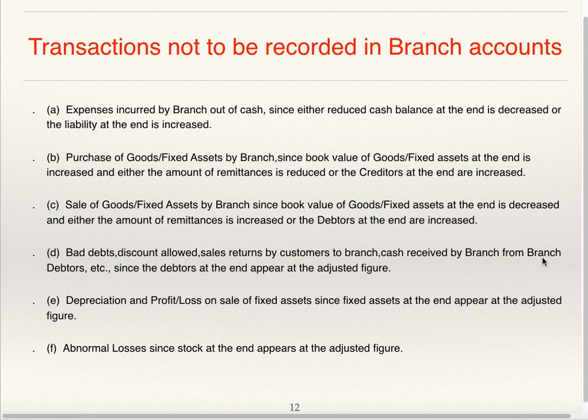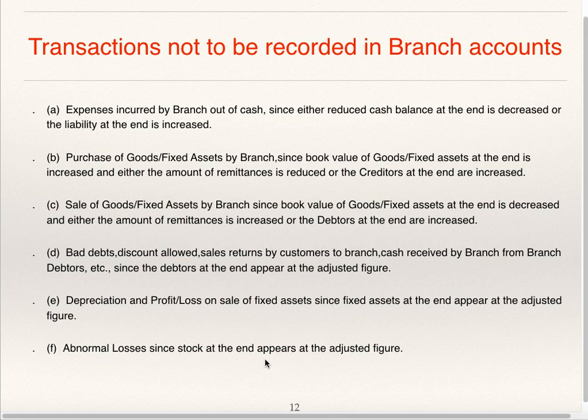Cash received by the branch from a branch debtor is to be credited to the branch debtor account. But the branch also remits cash to head office. In that, collection from debtors is to be included, added, and it is to be credited to the branch account. Depreciation, profit or loss on sale of fixed asset: since fixed assets at the end appear at the adjusted figure, as you are showing closing fixed asset as by balance carried down, there is no need of showing profit or loss on sale of fixed assets or depreciation on fixed assets.